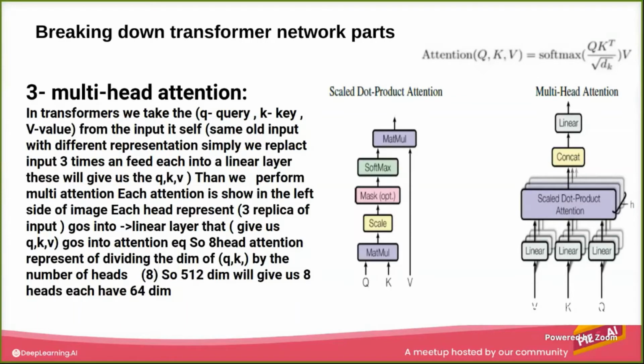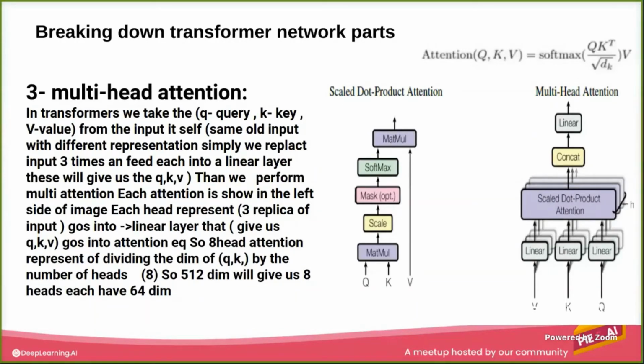But what we are going to do, firstly, as we said, the first thing is the input. We are going to get three replicas, three copies, from the input. So if the input is X, we take a copy called value, a copy called key, and a copy called query. These three are equal in values because they are three identical copies.